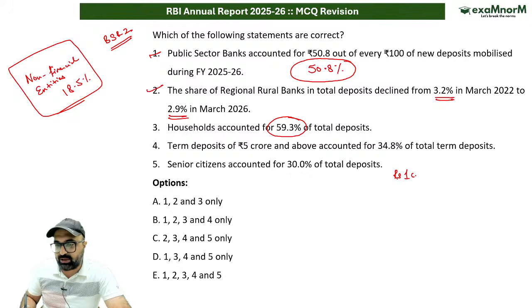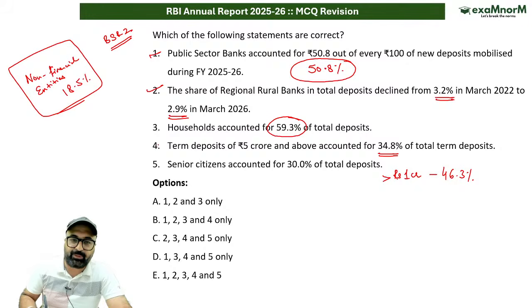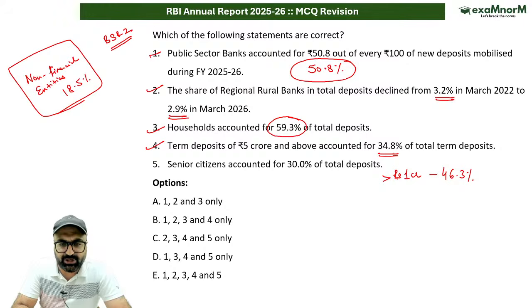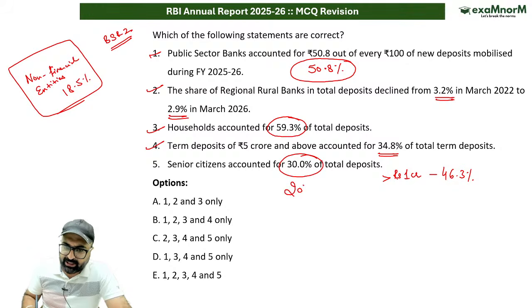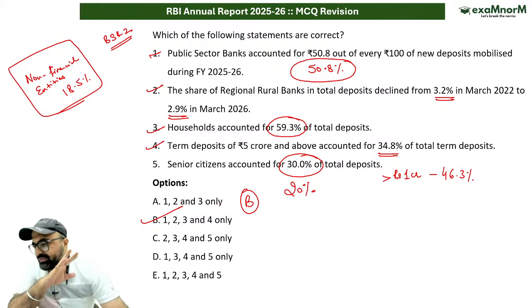deposit you say 1 crore and above, out of the total term deposit, the deposit accounts with 1 crore and above value is 46.3%. If I talk about 5 crores, then it is 34.8%. This is also correct. In case of senior citizens, out of the total deposit, the deposit maintained by senior citizens is not 30%, rather it is 20%. So keeping that in mind, B option is correct. 1, 2, 3, 4 are correct, but the fifth statement is wrong.